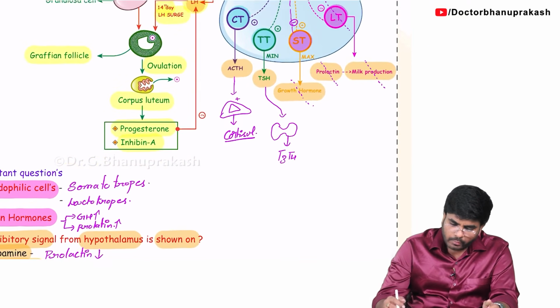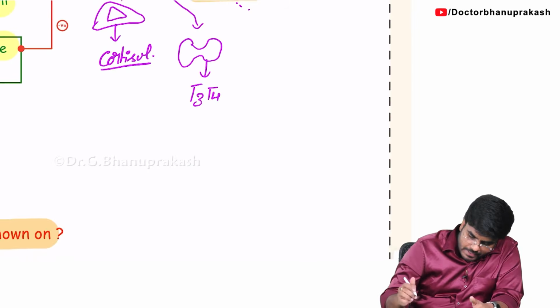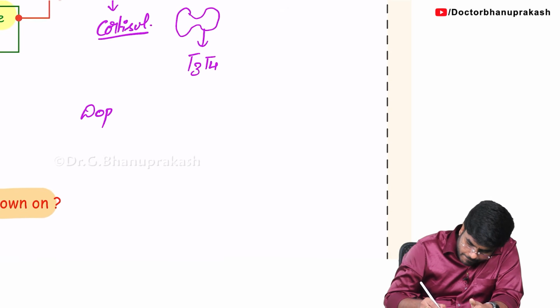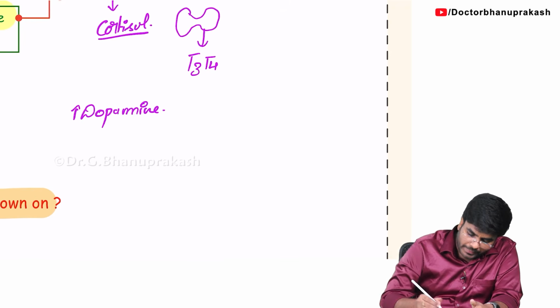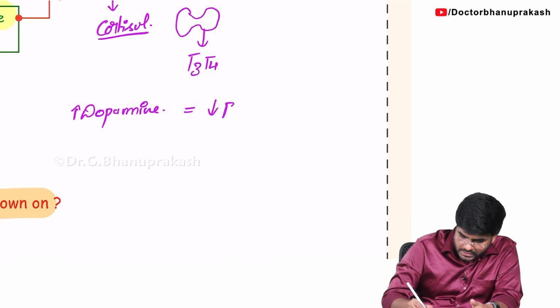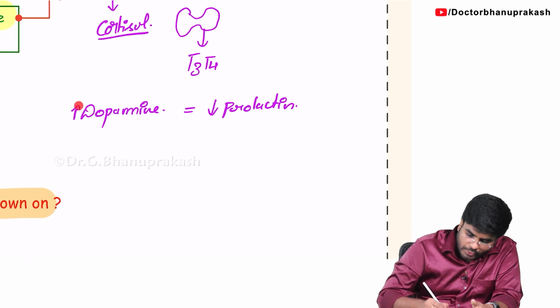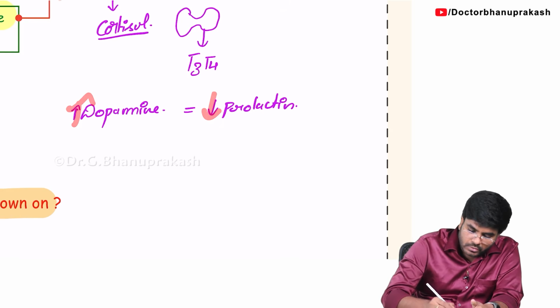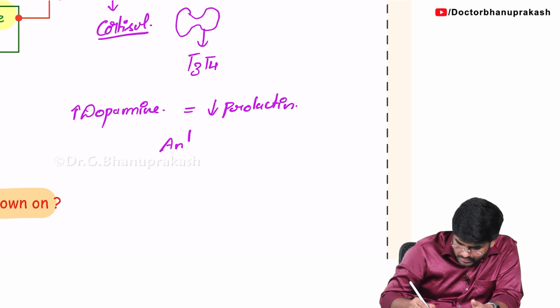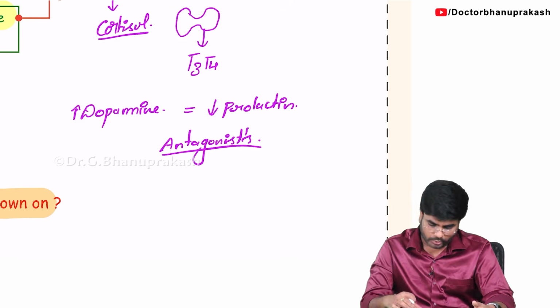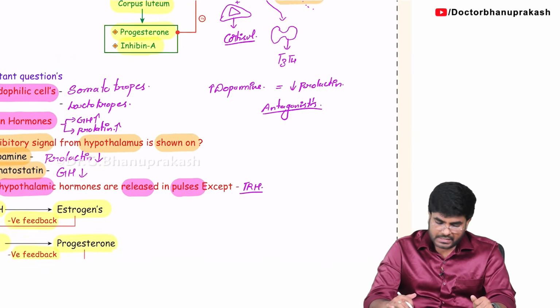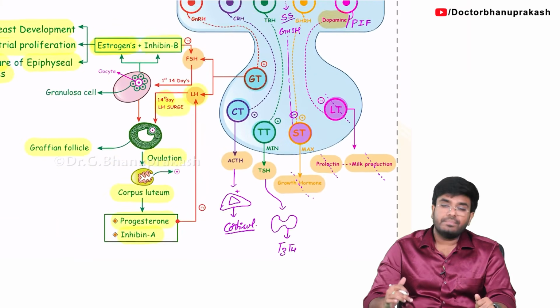Now here I want to add one more point. Can I say something like this? Whenever you have high levels of dopamine, dopamine always tries to decrease what? Prolactin. So if you have high dopamine, your prolactin levels decrease. So these two hormones are antagonistic hormones. Okay, they are antagonists, which means one hormone is trying to decrease the other hormone. Antagonists.